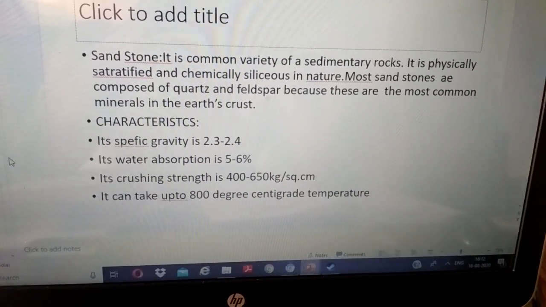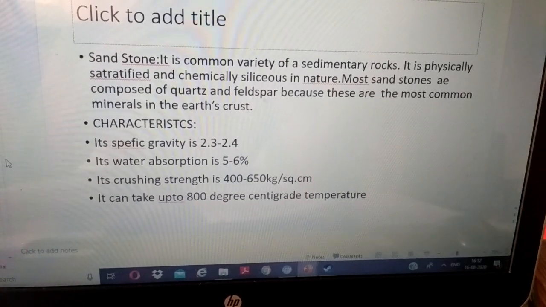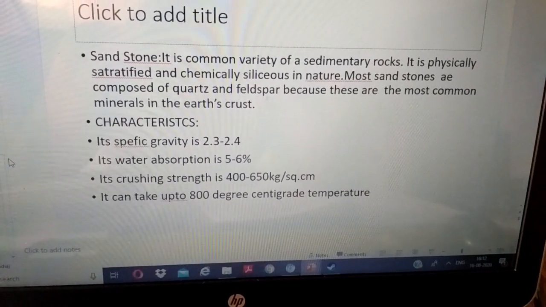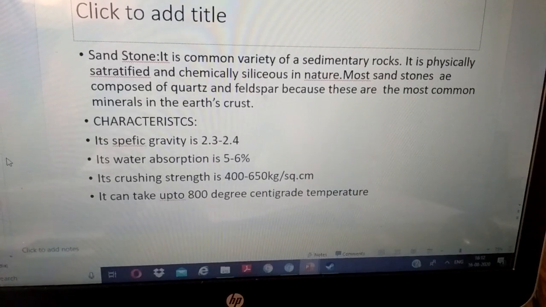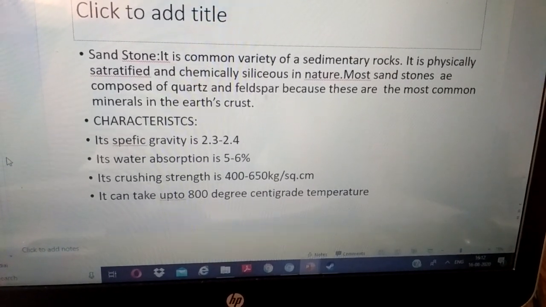Characteristics: its specific gravity is 2.3 to 2.4. Its water absorption is 5 to 6%. Its crushing strength is 400 to 650 kg per centimeter square. It can take up to 800 degrees centigrade temperature.